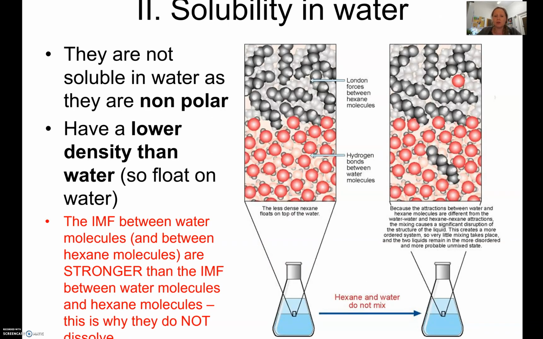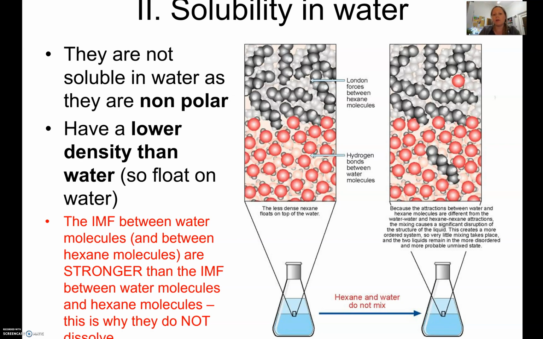And the answer is no, because we know that a non-polar won't dissolve in a polar. And so why is that? If we use the example here, this is trying to dissolve hexane in water. The intermolecular forces between hexane molecules and between water molecules are stronger than the intermolecular forces that can form between hexane and water, so it doesn't dissolve.